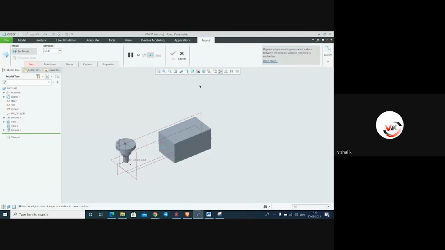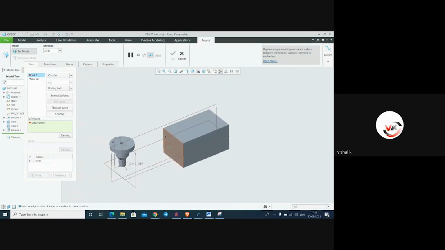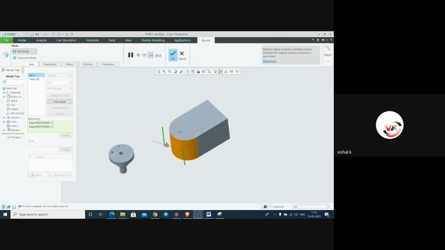Round tool. For this round tool, there is a number of sets. There are Roll, ball, circular, conic, D1, D2, and so on. But we don't want this much. We want only full round. We have to create a full round of this rectangle. Just select two lines, and from here it will show you the full round profile. This is the full round profile.